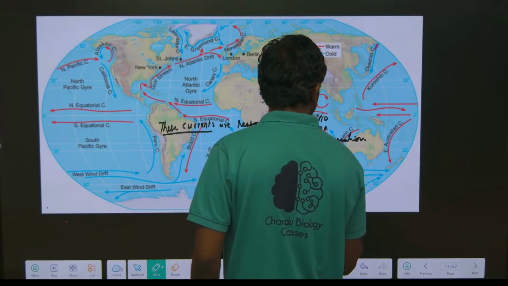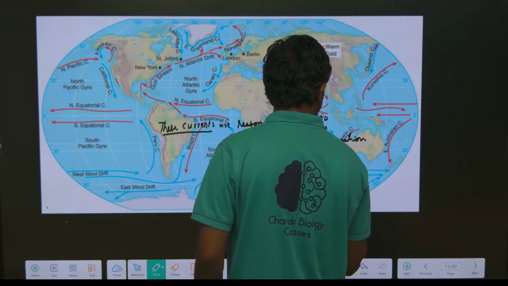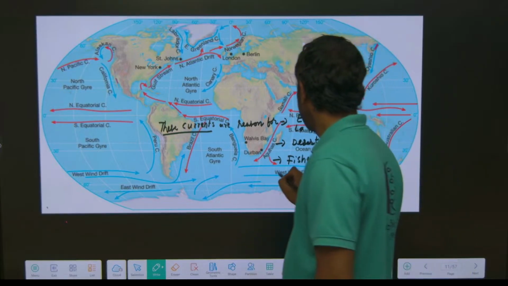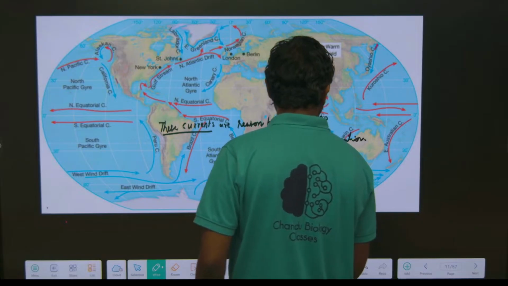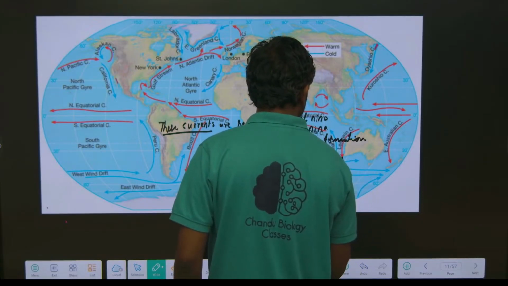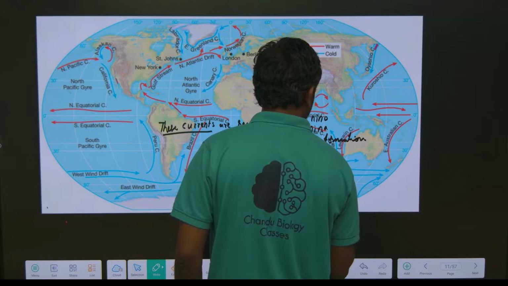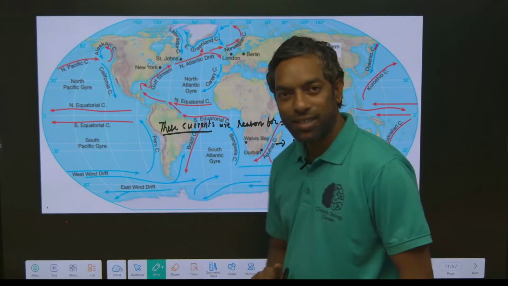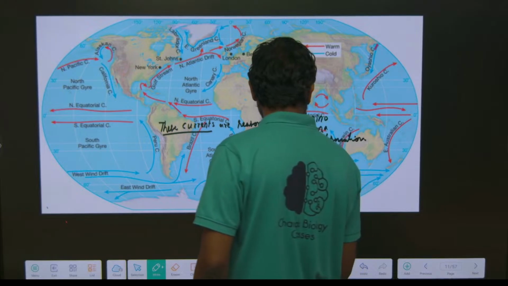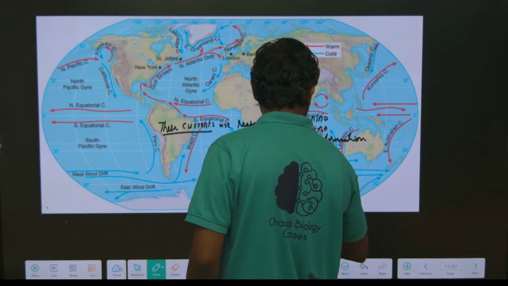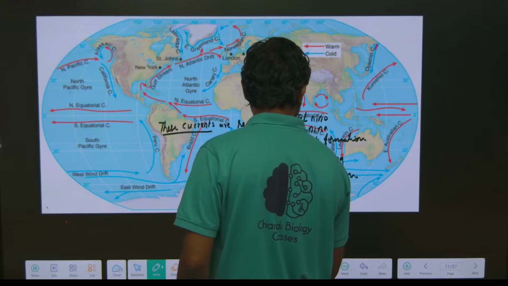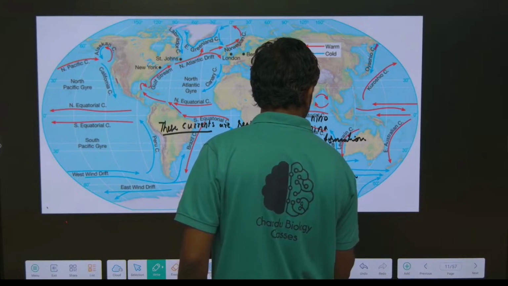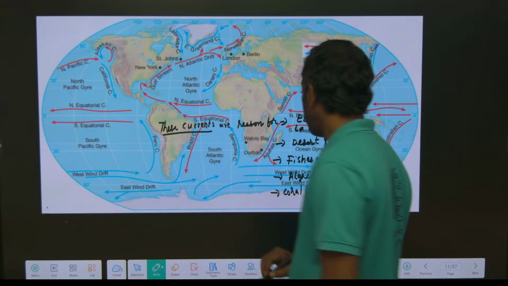These currents are the reason for fishing harbors, fishes growing. These currents are the reason for algae formation. These currents are the reason for coral reef formation.